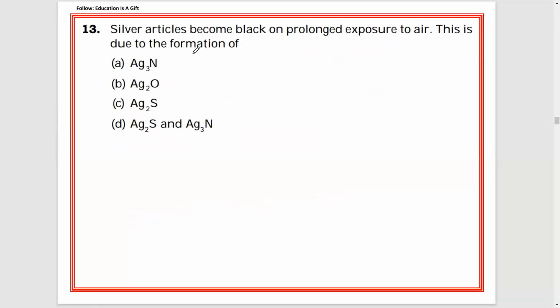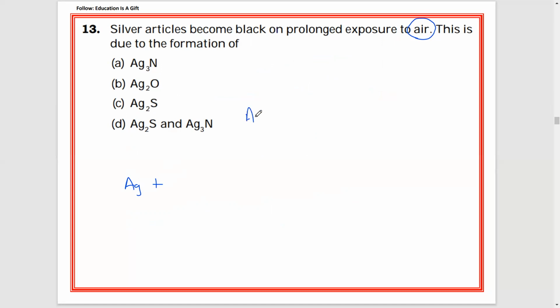Silver articles become black on prolonged exposure to air. This is due to the formation of? The options are Ag3N, Ag2O, Ag2S. Many teachers and students will be confused here.